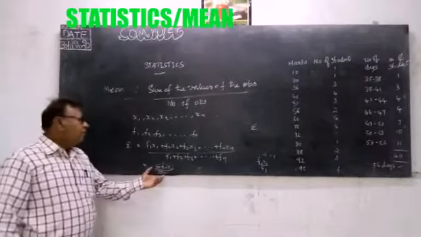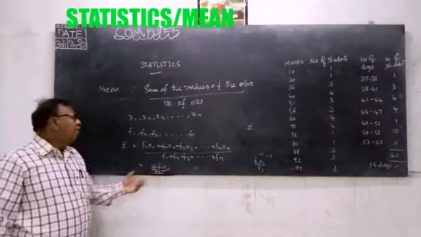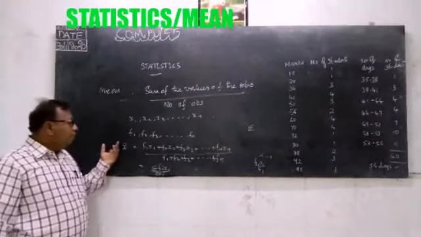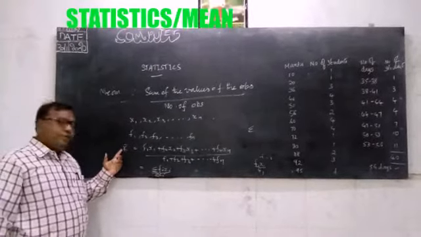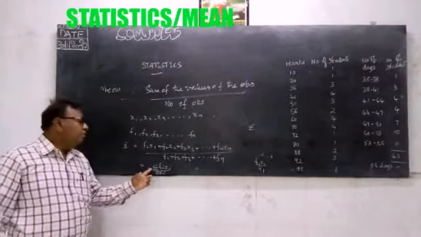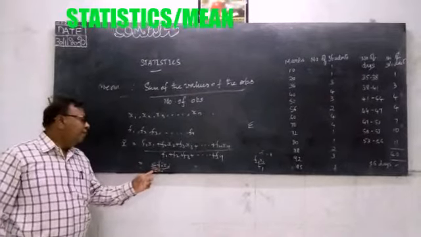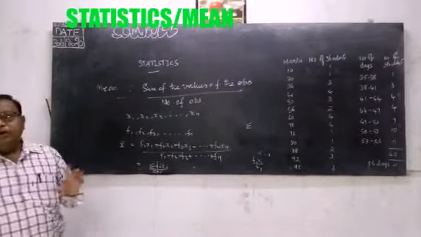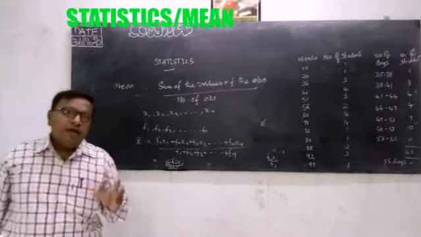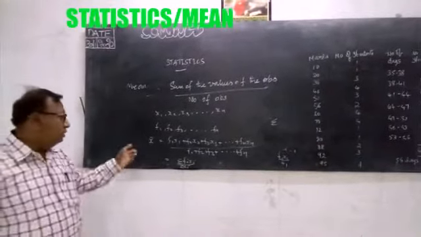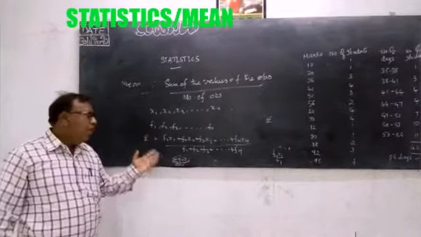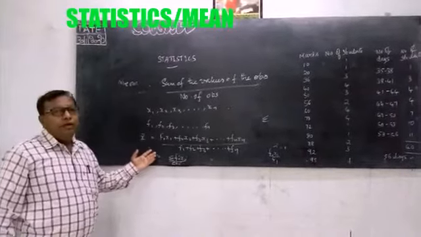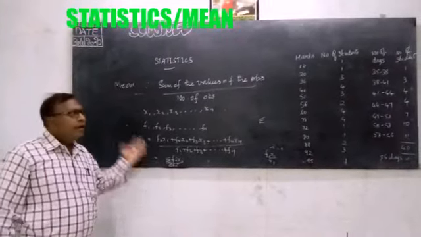This is how we represent the formula for mean. We read it as x bar is equal to sigma fi xi by sigma fi. This is the formula to find the mean of ungrouped data.